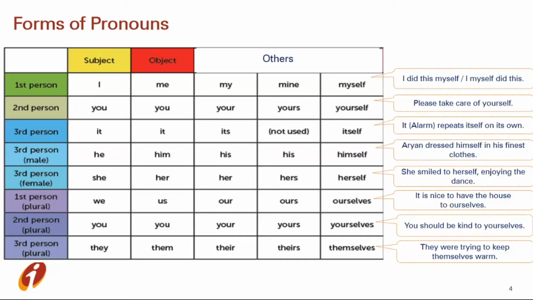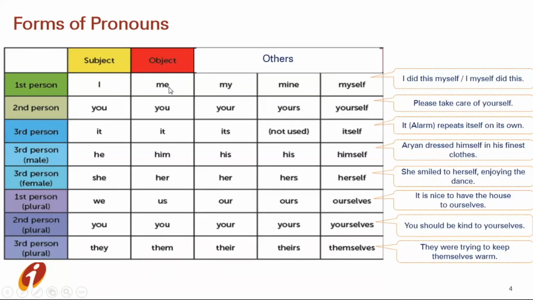In first and second person, there is no bifurcation about male or female, but third person could be male or female both. It can either be singular or plural too. In any sentence, we come across subject, object, or other things too. Here we can see that I is treated as subject, but when it becomes object, it becomes me.